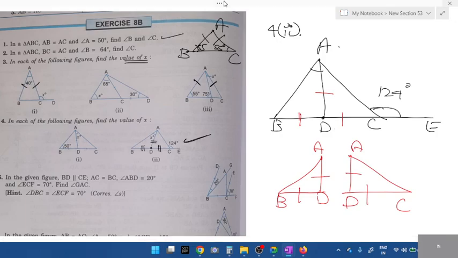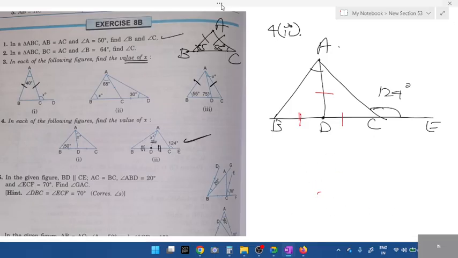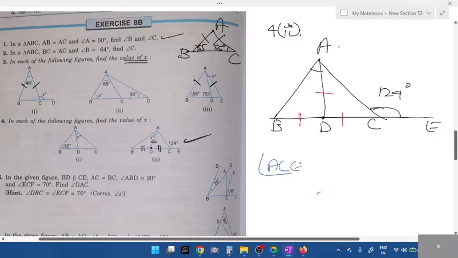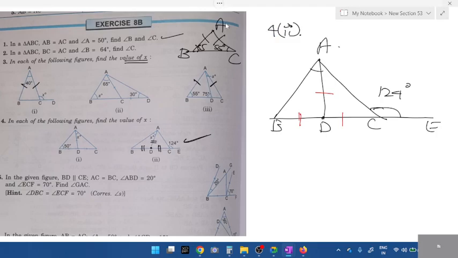Now we'll start from the exterior angle. The exterior angle is 124. How do you find angle ACD, students? Be quick, all of you respond. If the exterior angle is given, use the exterior formula. Angle ACE will be equal to which one? What is the exterior angle formula? ACE is equal to the sum of the interior opposite angles. Why is nobody responding? Or what's the other one? Exterior angle plus interior angle is 180. Tell me exterior plus interior, students.